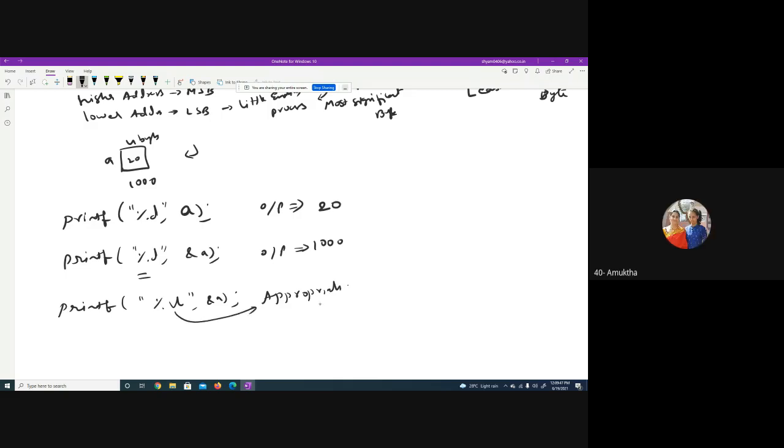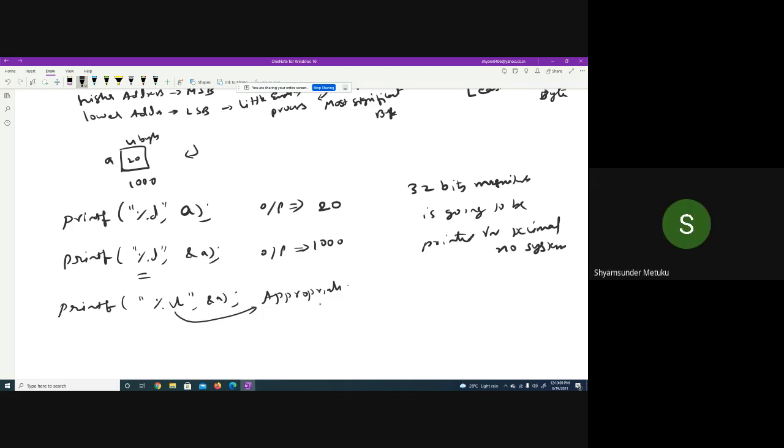Yes, sir. And when you do this, the 32 bit magnitude is going to be printed in the decimal number system. Yes or no? So generally the decimal number system gives a very huge value, not easy to remember.